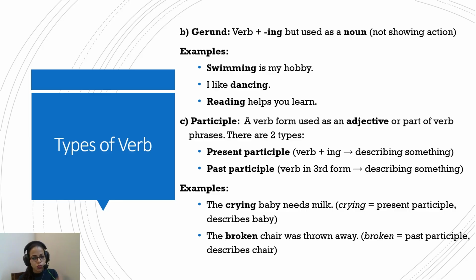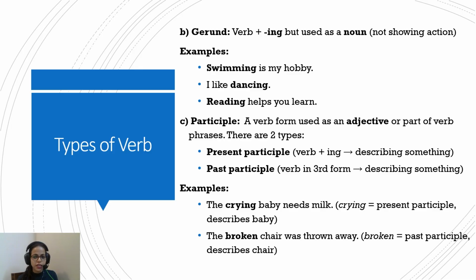Present participle, that is verb plus ing, which is describing something. Again, past participle, that is verb in third form, which is describing something. You'll understand better with an example. For example, the crying baby needs milk. Now here crying is describing the nature of the baby. The act of crying is not happening here, but it is describing the nature of the baby. So the crying baby needs milk.